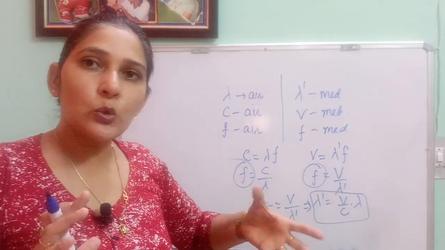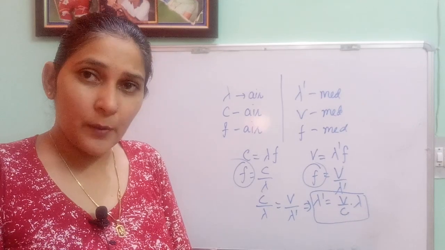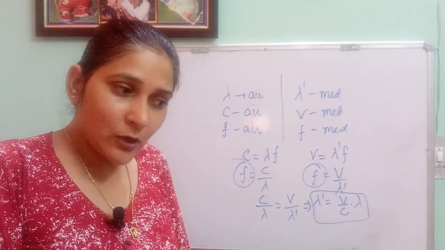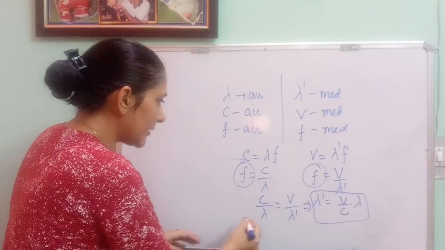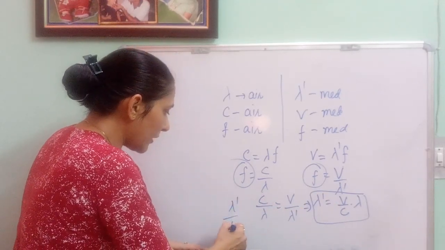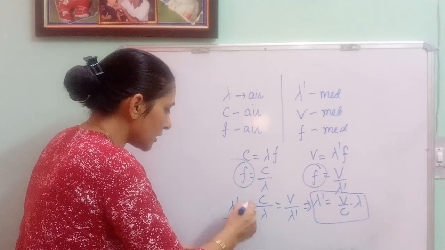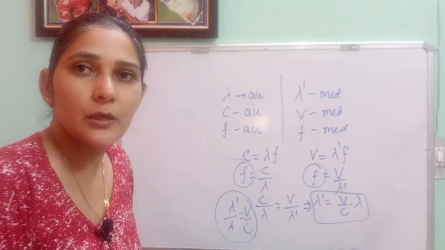So if somebody asks you to find the ratio between the wavelength of a particular light in air and in a medium, you can use this relation. You can write it this way: lambda dash upon lambda is equal to v upon c. So you can find the comparison between these two.